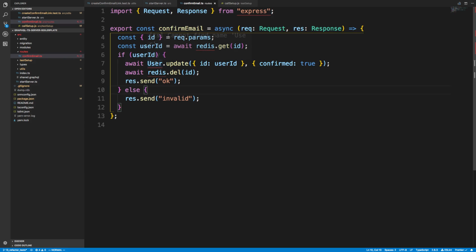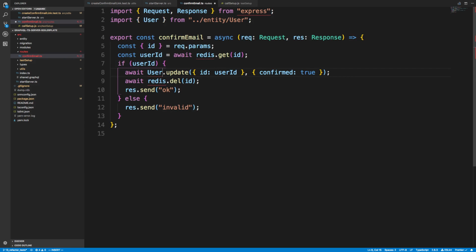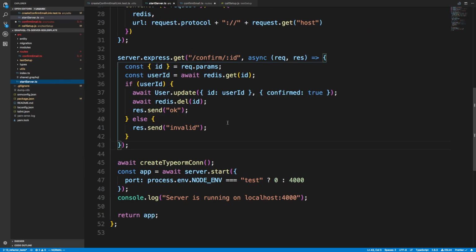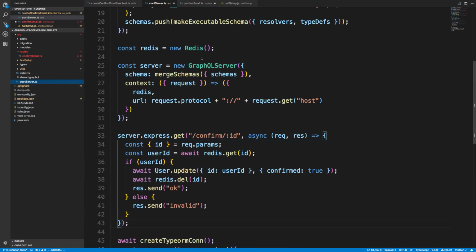Okay, so the other thing is the user. We can import that. And then lastly is Redis. So we now need to have an instance of Redis here and an instance of Redis in startServer. Now I don't want to, with Redis, basically create multiple instances of this.